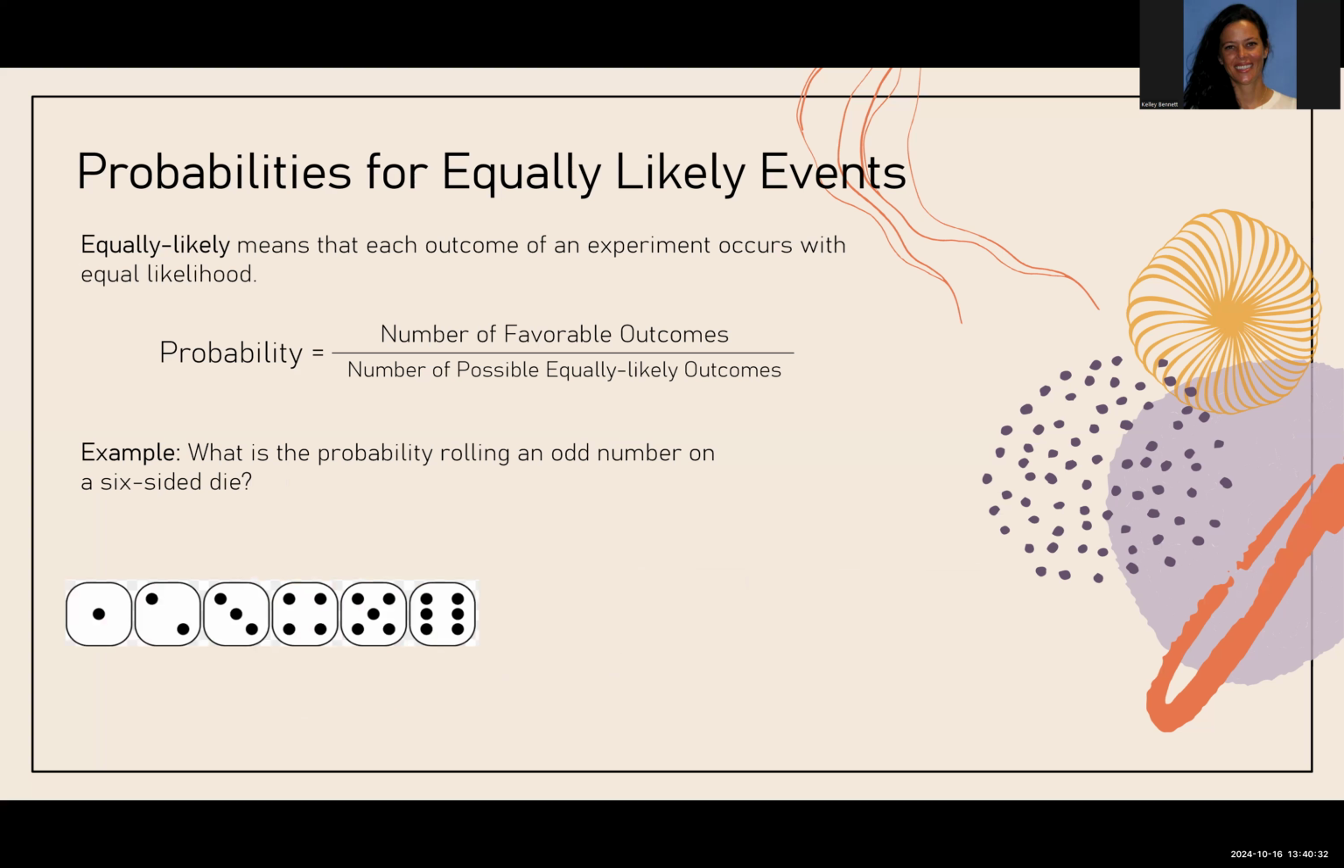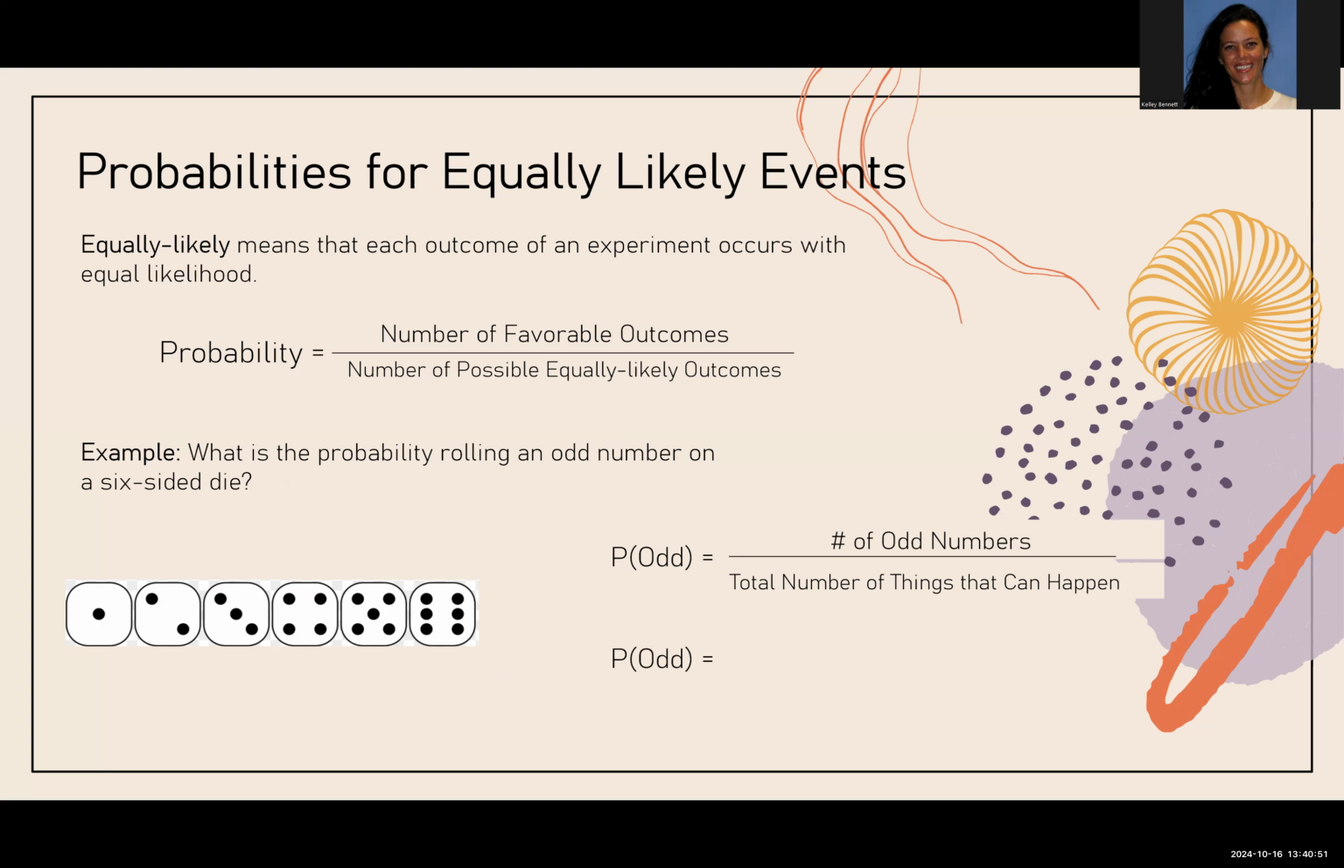Here's another hopefully familiar concept, rolling a 6-sided die. So here we're going to roll, or try to roll, an odd number on a 6-sided die. So odd number, that's going to be our favorable outcome. So when we set up our fraction, we're going to do the number of odd numbers divided by the total number of things that can happen.